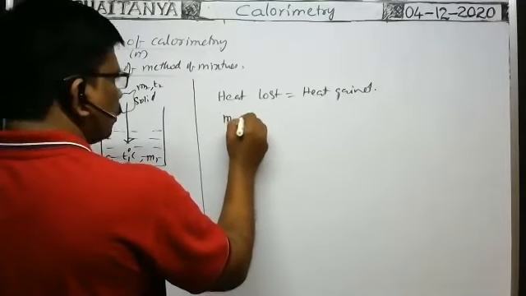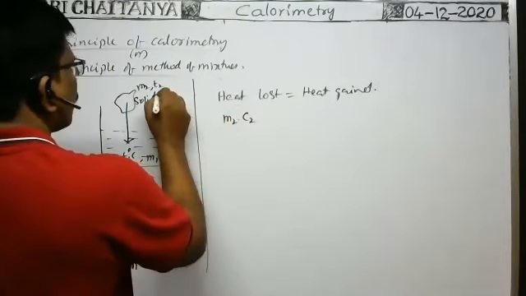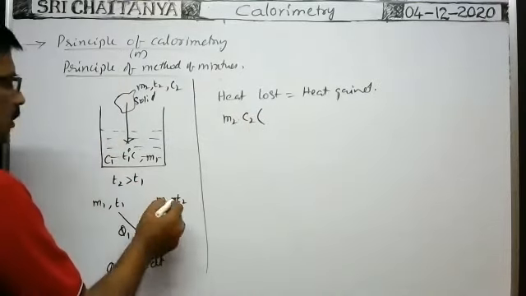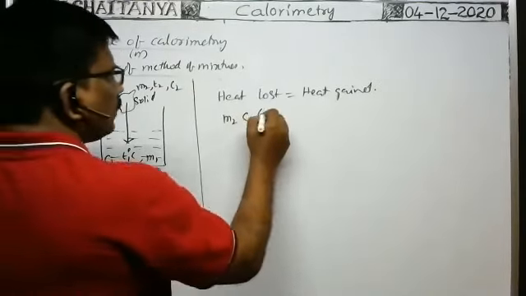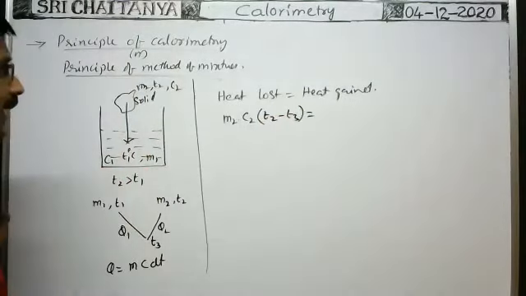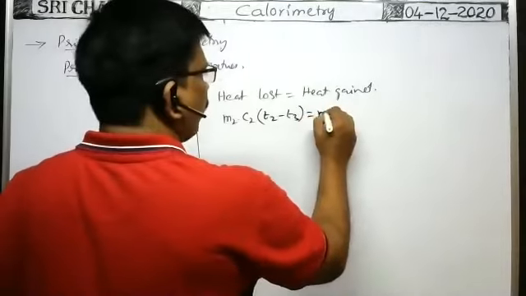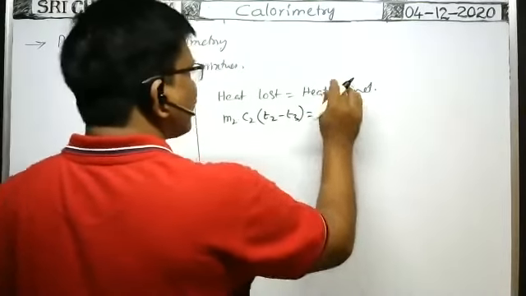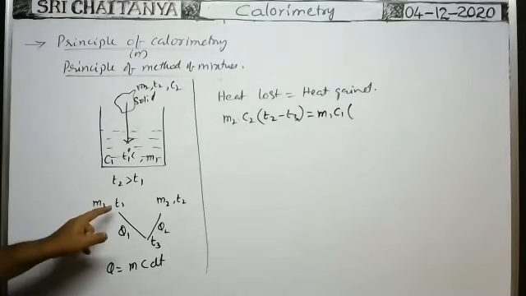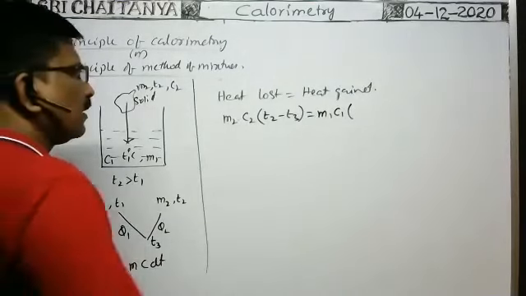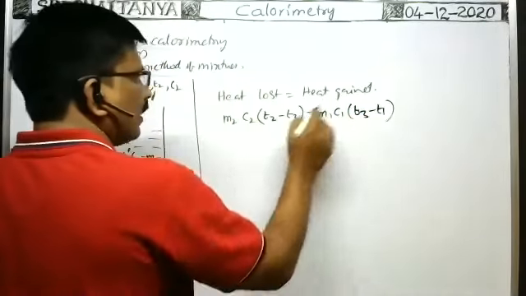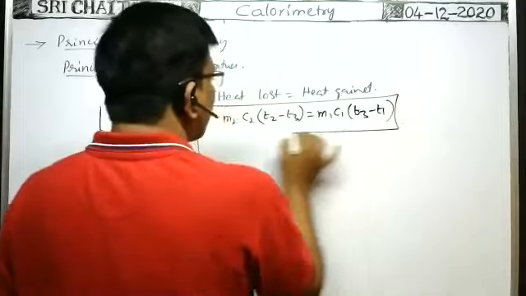Mass of the substance M2 into specific heat of the substance C2 into fall of temperature. Temperature falls from T2 to T3, so T2 minus T3 is the fall of temperature. That is equal to heat gained: mass of the substance M1 into specific heat C1 into the rise in temperature. As temperature increases from T1 to T3, the rise in temperature is T3 minus T1. It is the heat loss and it is the heat gain. Then what is the common temperature?